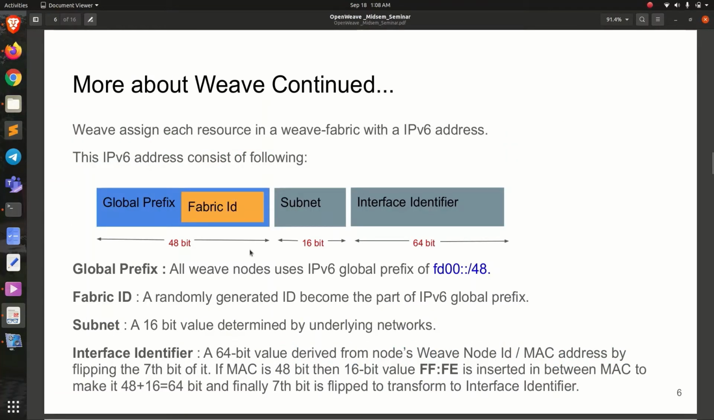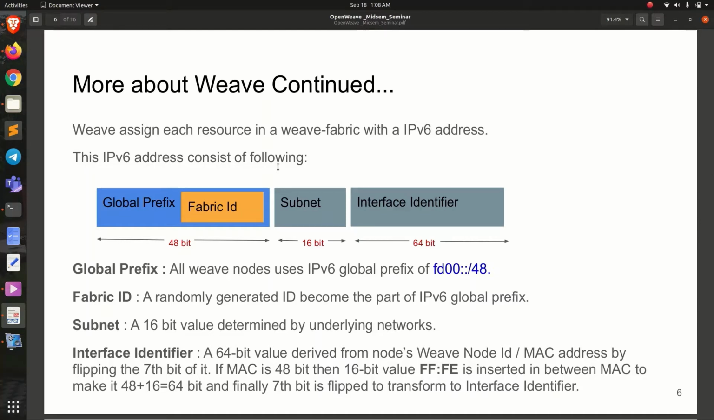Moving to the next slide. At this point, I would like to delay any discussion regarding slide 6. I will explain this during the experiment demonstration, detailing how Weave assigns IPv6 addresses to its nodes. Yes, Weave assigns an additional IPv6 address to its nodes.